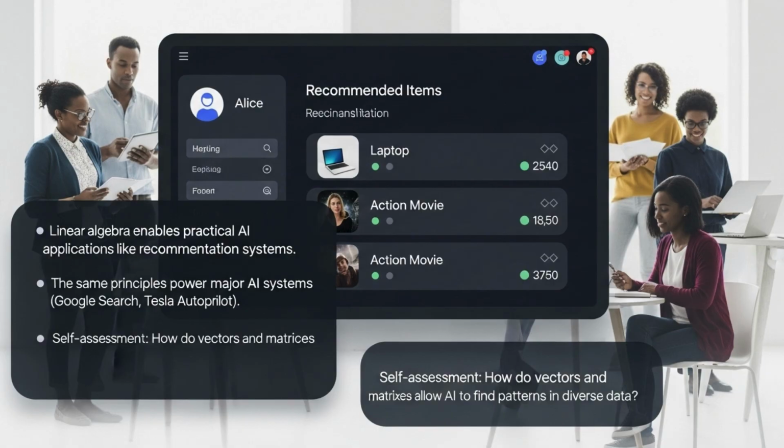These concepts underpin nearly every major AI system today. Google's search ranks pages with matrix operations, Tesla's autopilot processes images as matrices, and ChatGPT represents words as vectors. The true beauty is that whether you're dealing with text, images, or sensor data, the core mathematical operations remain consistent. To test your understanding, how do vectors and matrices allow AI to find patterns in such diverse types of data?